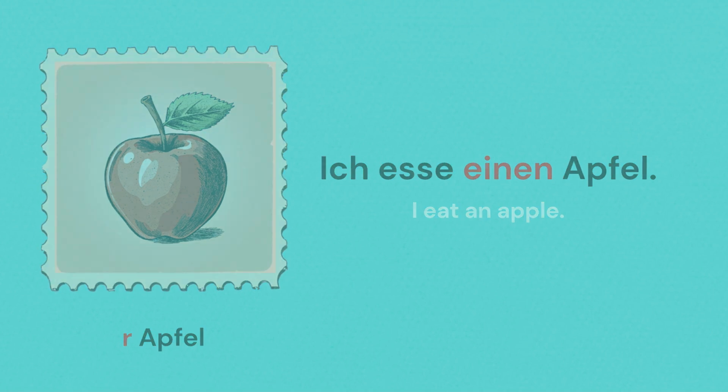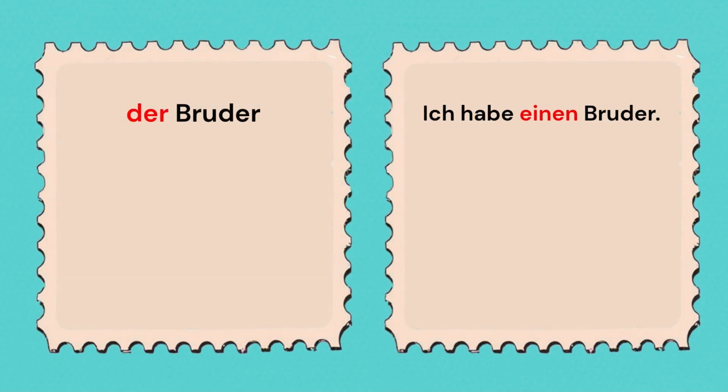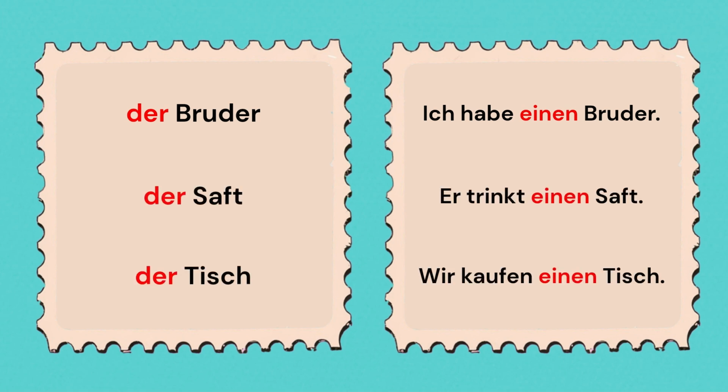Similarly, ich habe einen Bruder. Trinkt einen Saft. Wir kaufen einen Tisch. In all these cases, the objects are masculine, hence ein changes to einen. Now let's look at an accusative object that is feminine.